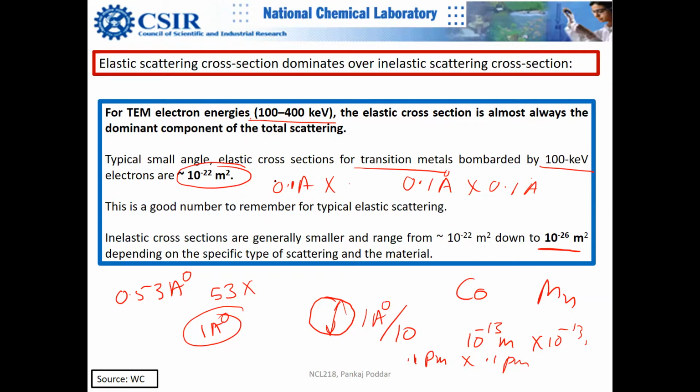The probability of elastic scattering is so small, and the inelastic cross section is much smaller still, many orders of magnitude smaller than the elastic one.